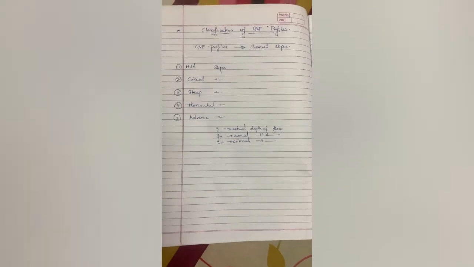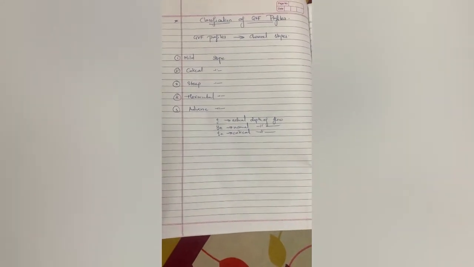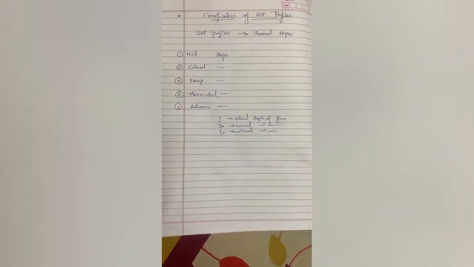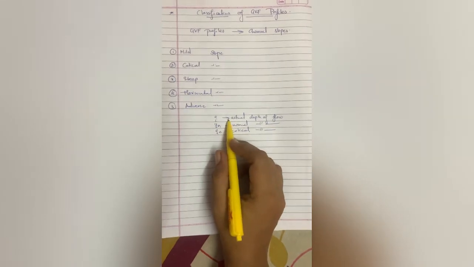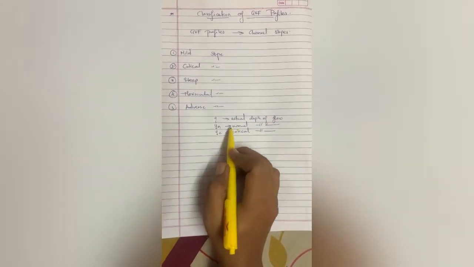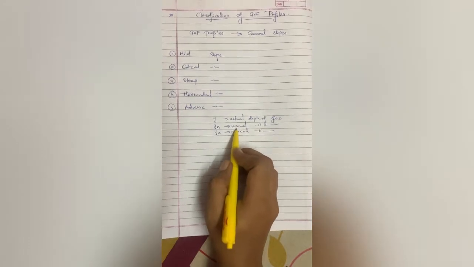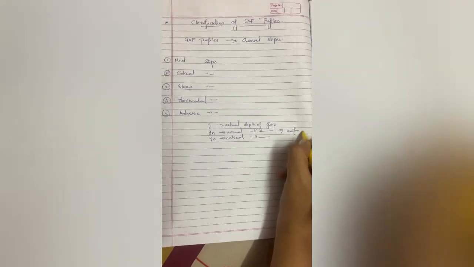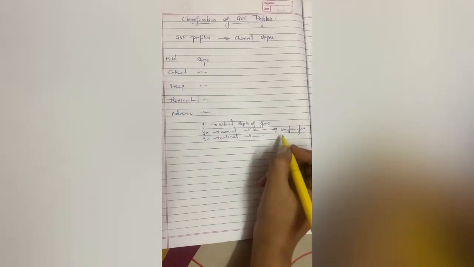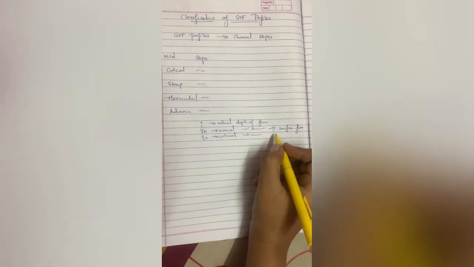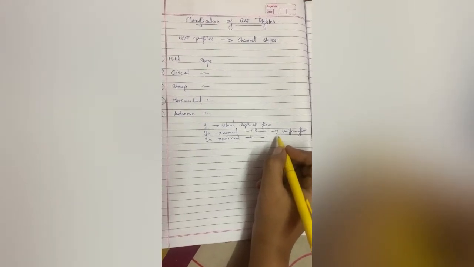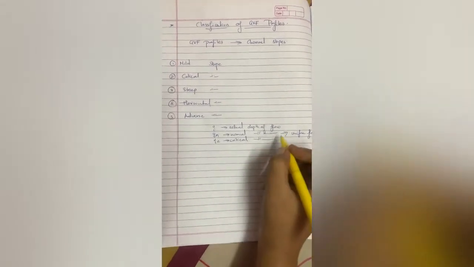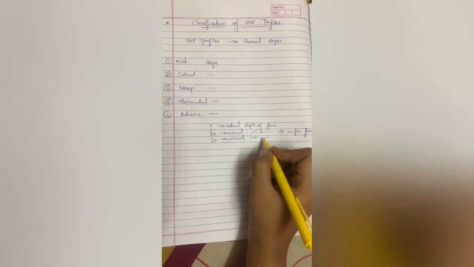Suppose a flow is occurring through an open channel, which is a non-uniform type of flow, then y, the actual height of the flow in a channel, is your y. Yn is the normal height of the flow. This yn is determined when your flow is uniform flow. Uniform flow means all the fluid parameters remain constant with respect to space, with respect to the length of the flow. Yc is the critical depth, at which our specific energy is minimum.